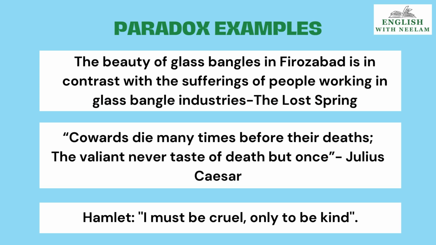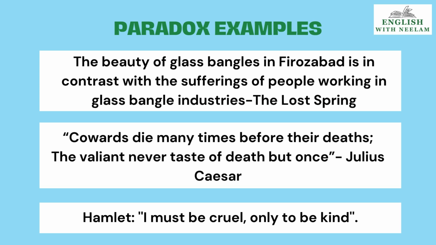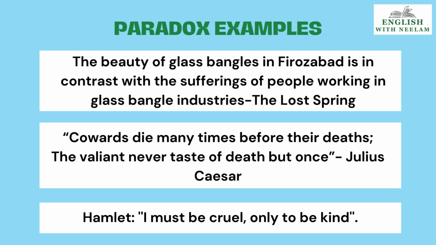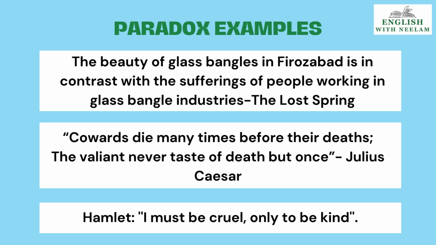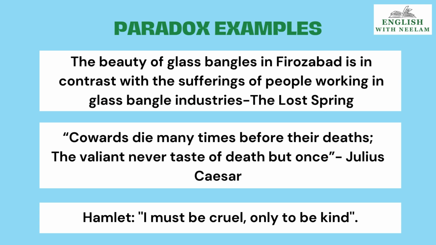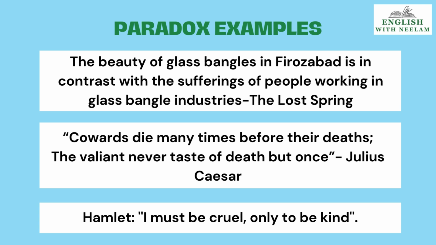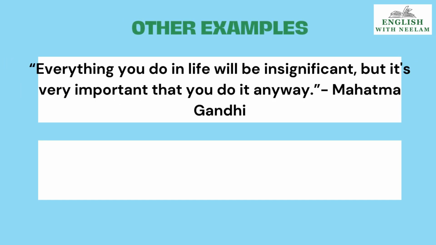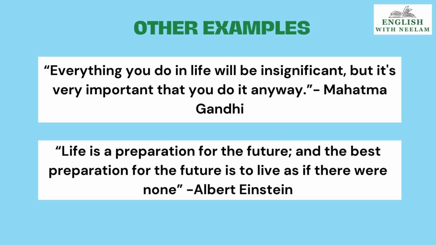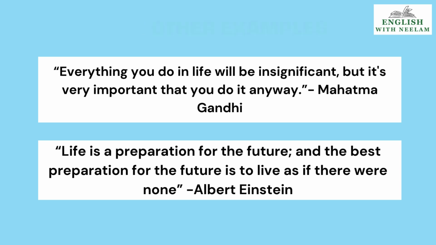Hamlet says in Shakespeare's play Hamlet, I must be cruel only to be kind. Contradiction here. Cruelty and kindness. Why is he saying this? He means that he needs to be a little cruel or unkind with the person to save him from a great danger, from a greater harm. Children, now read some other examples and try to understand the meaning yourself.